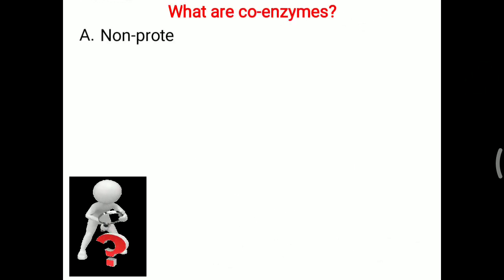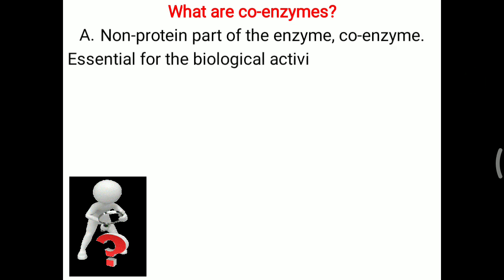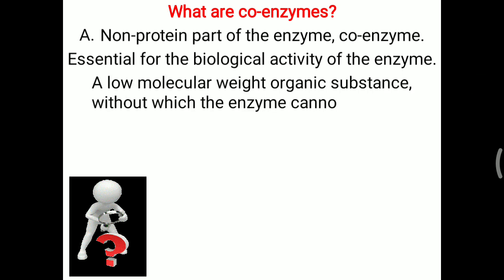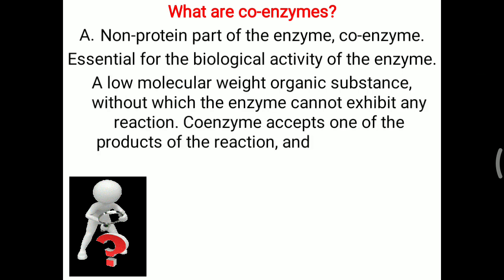Further Viva question: what are coenzymes? A non-protein part of the enzyme is called a coenzyme. Mostly an enzyme is a protein, but a non-protein part is sometimes present, and that is called a coenzyme. It is essential for the biological activity of the enzyme. It is a low molecular weight organic substance without which the enzyme cannot exhibit any reaction. A coenzyme accepts one of the products of the reaction and so sometimes acts as a co-substrate by accepting some molecule. That is the importance of the coenzyme.